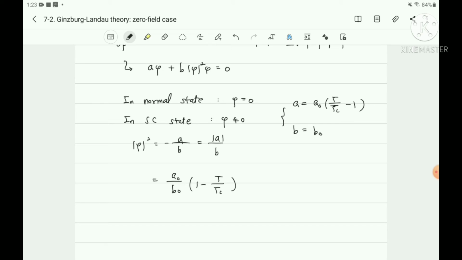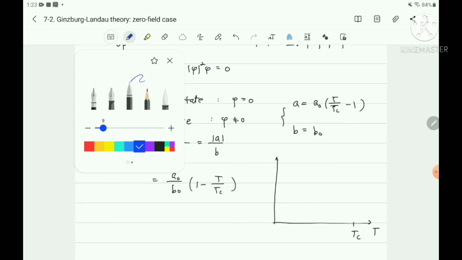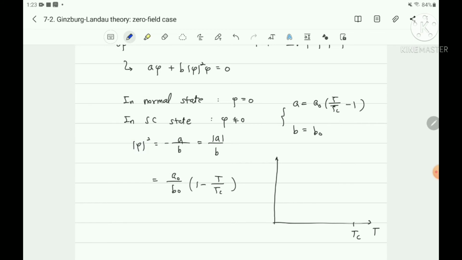When you think about the temperature dependent order parameter, at Tc there is a finite order parameter, and near Tc it is linear, and the y-intercept at zero temperature is a0 over b0.